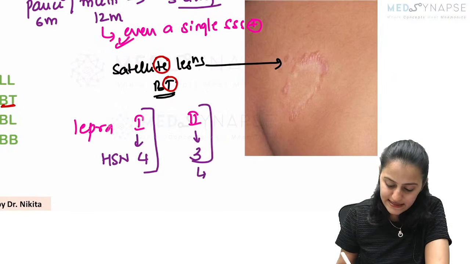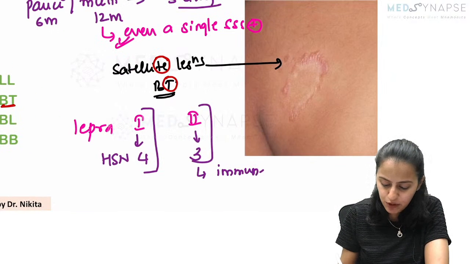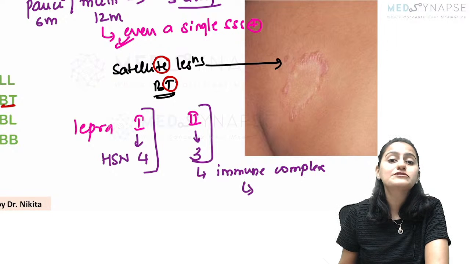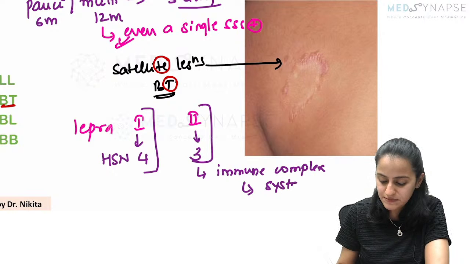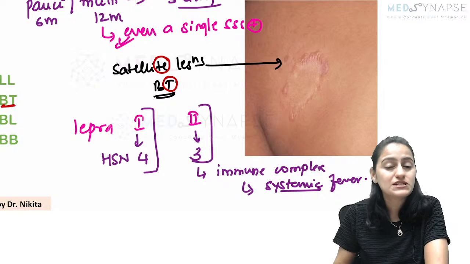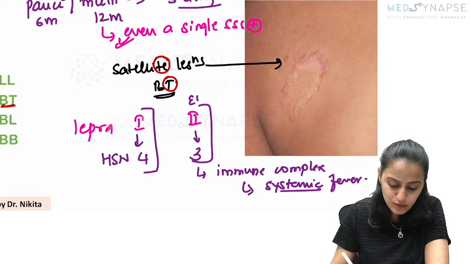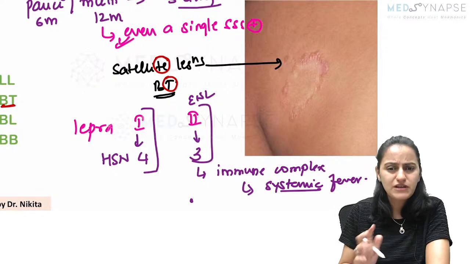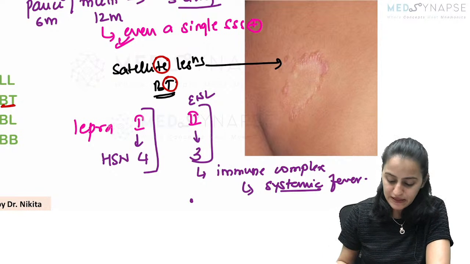When I say it is type 3, that means it is immune complex mediated, and that is why it is going to have systemic symptoms also, like fever, joint pains, and new lesions in type 2, which is ENL, erythema nodosum leprosum. Okay? And in both of them, the drug of choice is steroids.